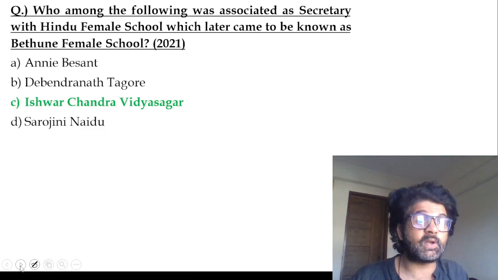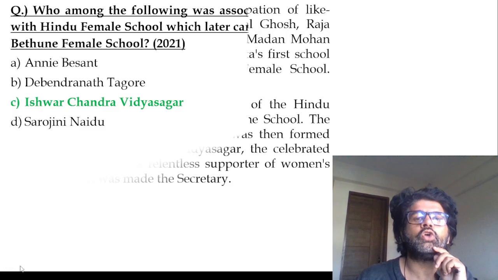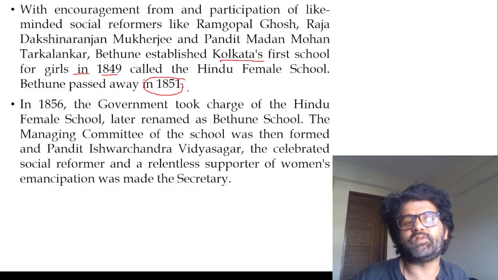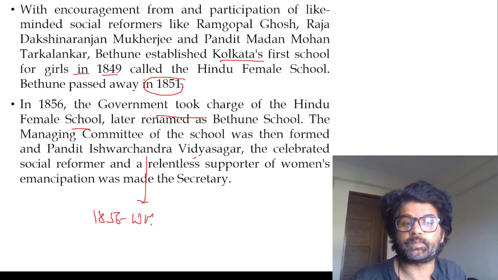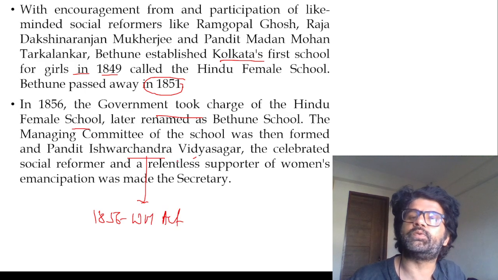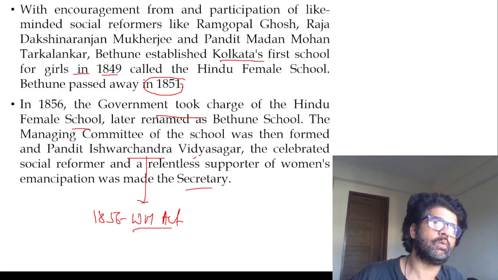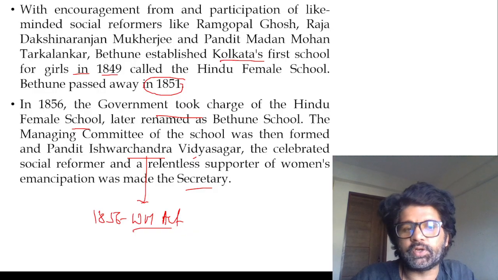People were impressed by Ishwar Chandra Vidyasagar, the Britishers were, so they said, okay, you become the secretary of this particular school. Bethune established Kolkata's first school for girls in 1849. He died in 1851, and then in 1856 the government took charge of the Hindu Female School, later named Bethune School. Remember the chronology, the coincidence: in 1856 the Widow Remarriage Act was passed. So Vidyasagar had an influence, and then he became the secretary of this school. The Widow Remarriage Bill was introduced by Dalhousie, but then he went away. The Act was passed during the tenure of Lord Canning.